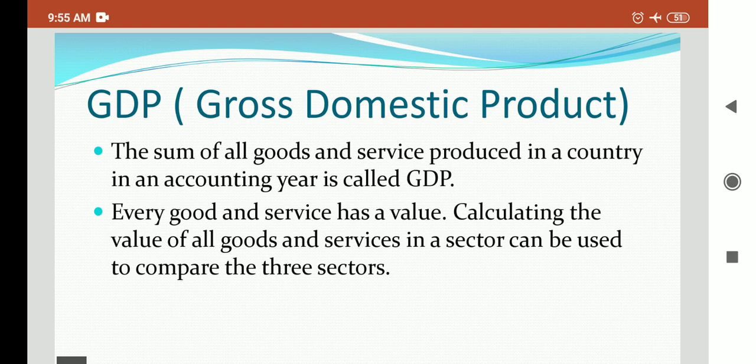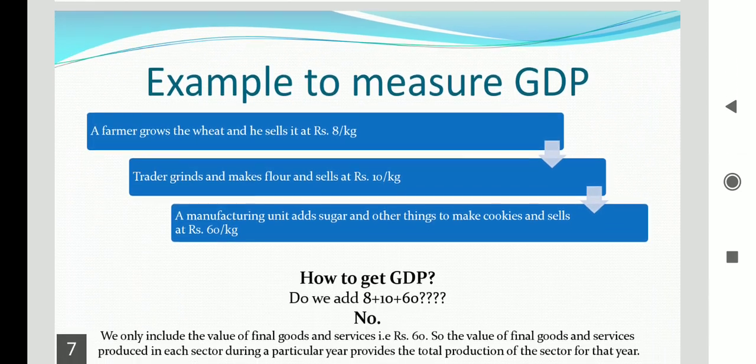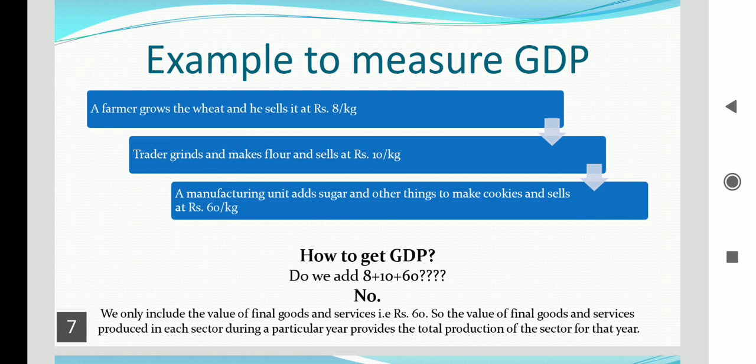Every good and service has a value. Calculating the value of all goods and services in a sector can be used to compare the three sectors. Now, how can we take this GDP? Let us take an example.